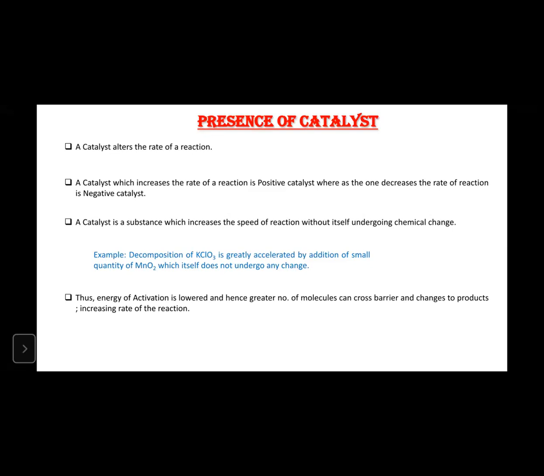It means it lowers the energy barrier. Presence of catalyst provides an alternate path, which lowers the energy barrier.